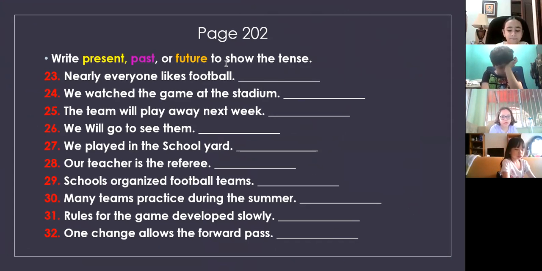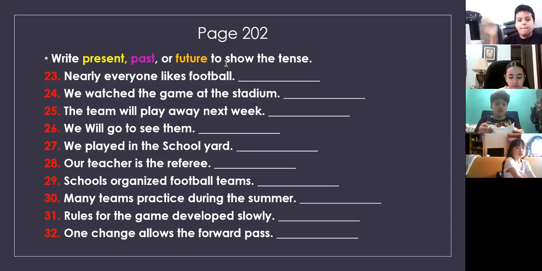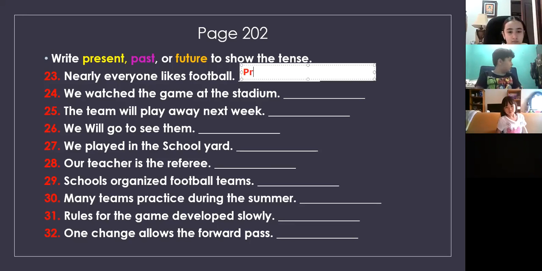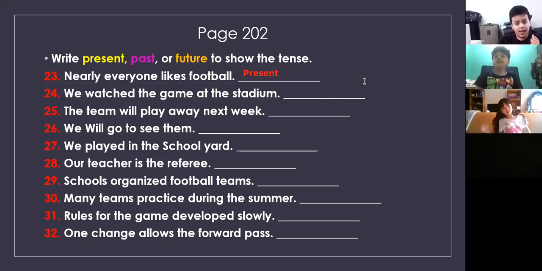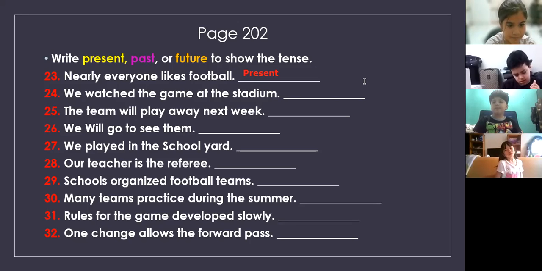Nearly everyone likes football. What is the verb in that sentence? Present. It's in present, that's right. And what is the verb? Which word is the verb in that sentence?